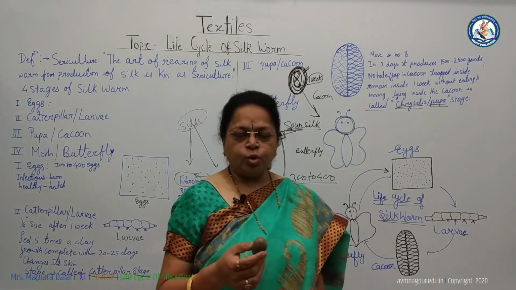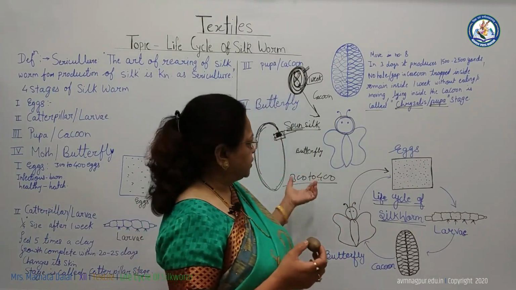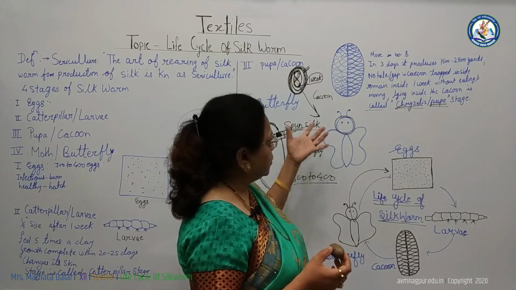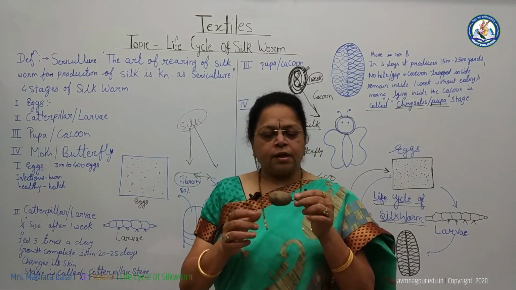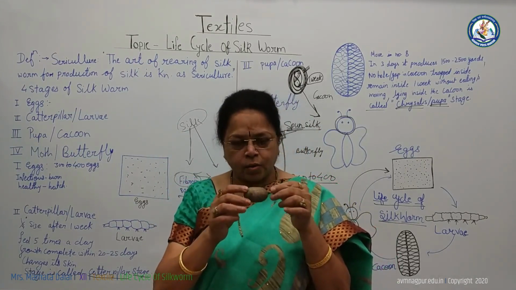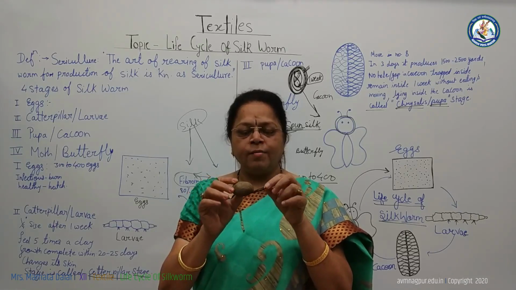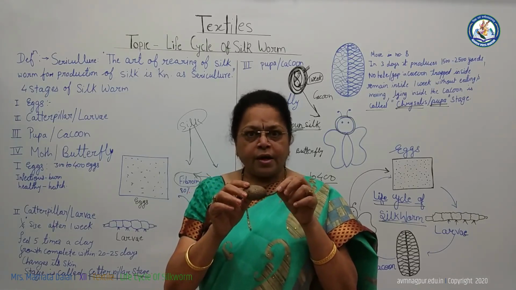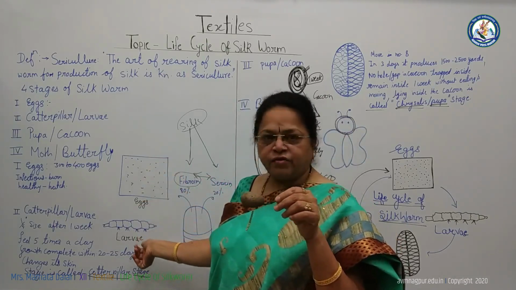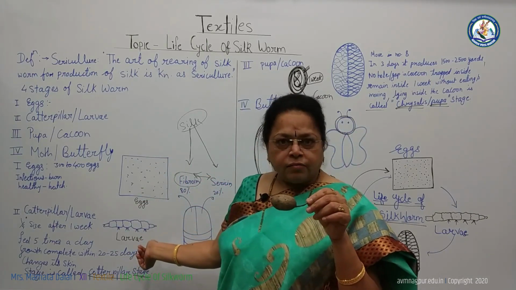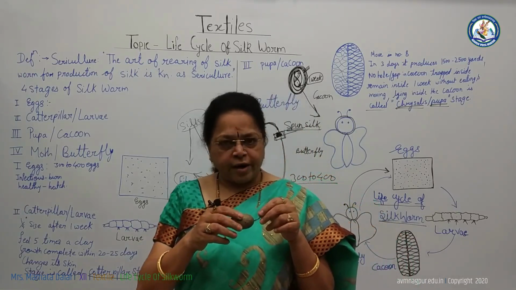I want to show you the cocoon, how it is formed. You have just seen it on the blackboard, but I want to show a live cocoon. This is a wild silk cocoon. That's why you see there is a stem, the stem of a mulberry leaf. The larva is fed mulberry leaves every day, five times.